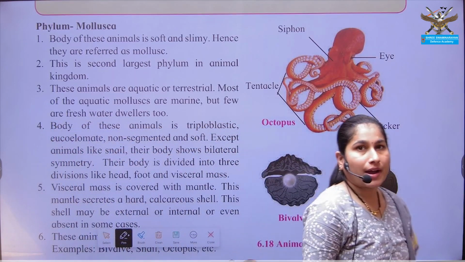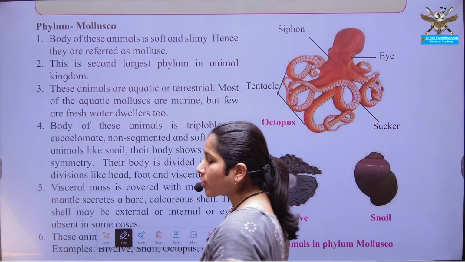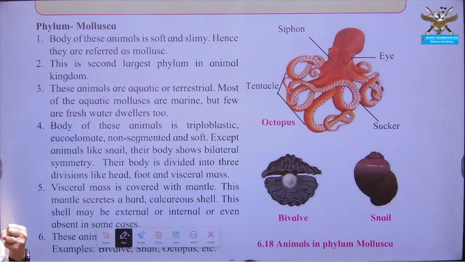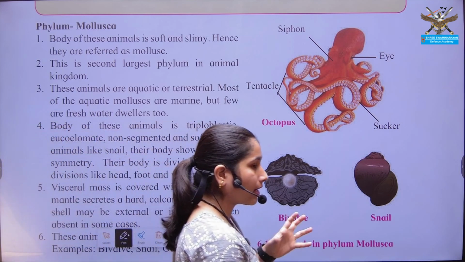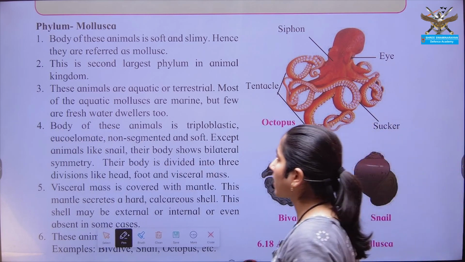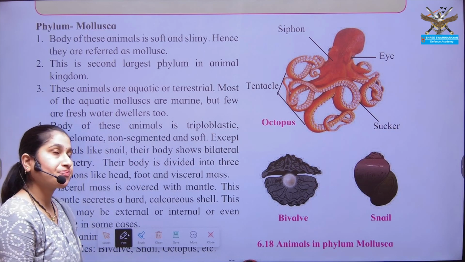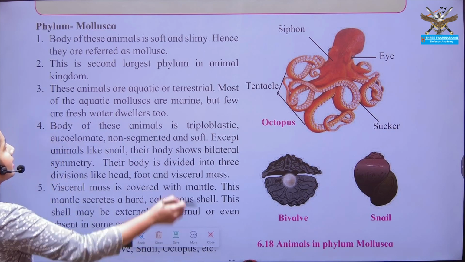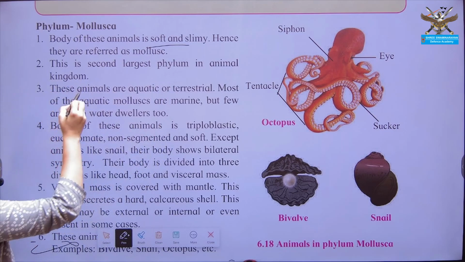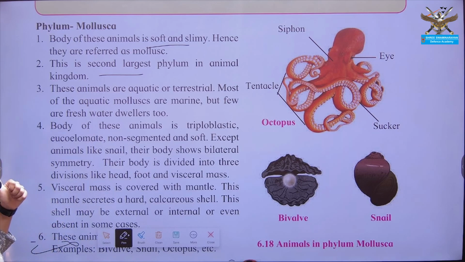Next is phylum Mollusca. Why mollusca? Because their body is soft. Molluscan organisms are soft bodied organisms. They do not have any kind of hard protective structure around them. That's why they are known as soft bodied organisms. Their body is soft, slimy, and it is the second largest phylum of animals.